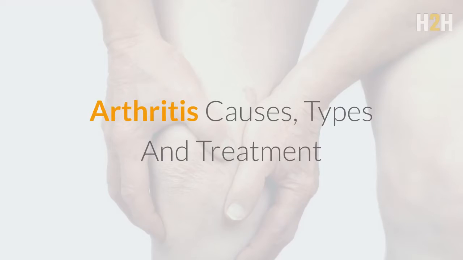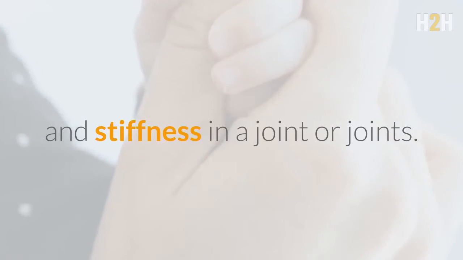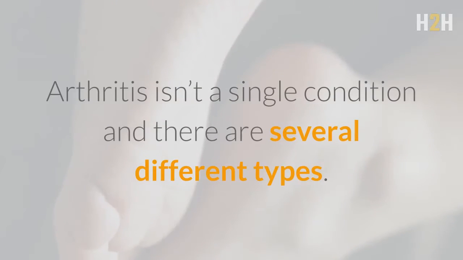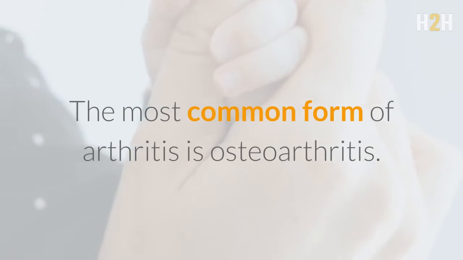Arthritis causes, types and treatment. The word arthritis is used to describe pain, swelling, and stiffness in a joint or joints. Arthritis isn't a single condition and there are several different types. The most common form of arthritis is osteoarthritis.